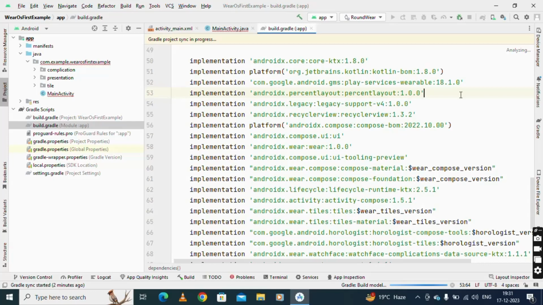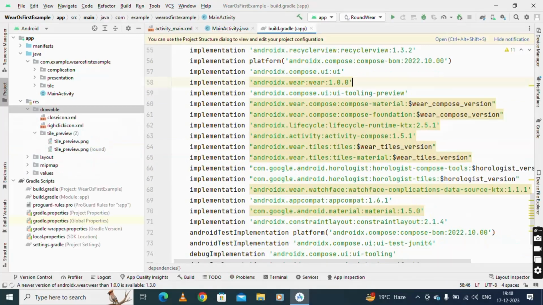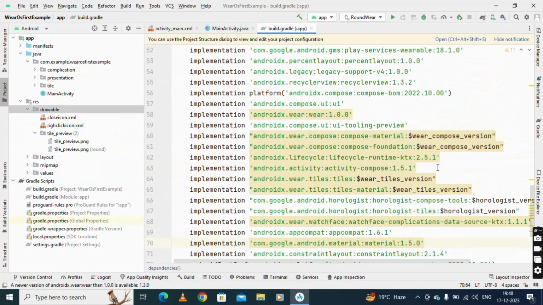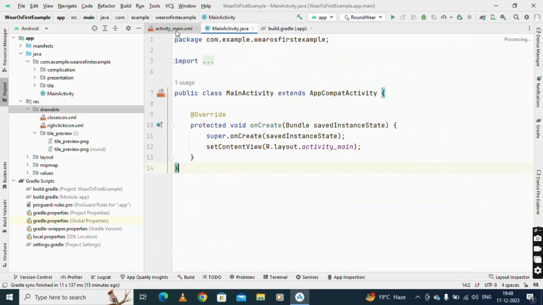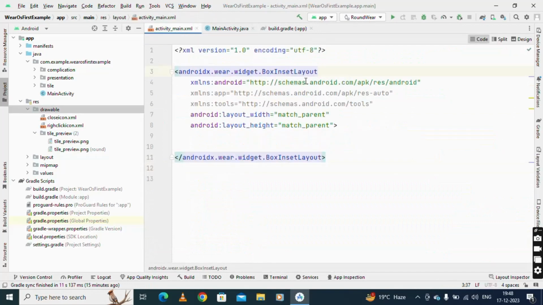So the build process is going on. Just wait for this. That is the most important thing for any box inset layout. That is the first step whenever you create your app. Okay, so once your build Gradle is done and everything is fine for the Wear OS, this is perfectly implemented. This is your main activity, this is your main XML. Under the XML, I just change whatever the constraint layout is, you just change it to the box inset layout. Okay, and under that you can make your constraint layout like this.